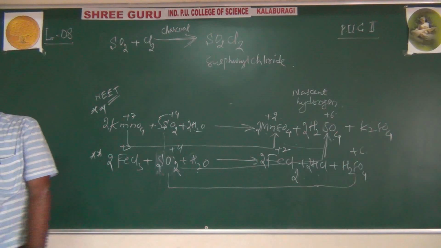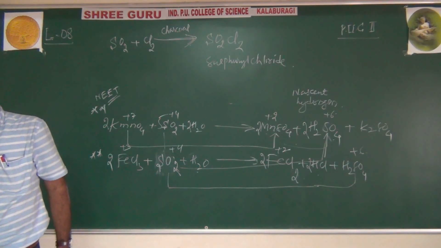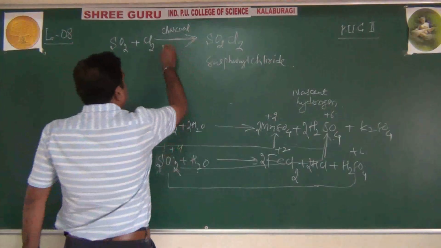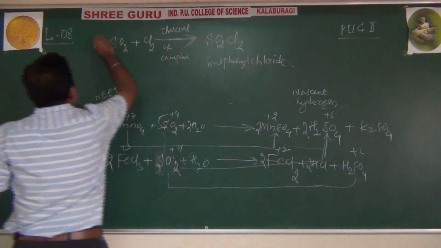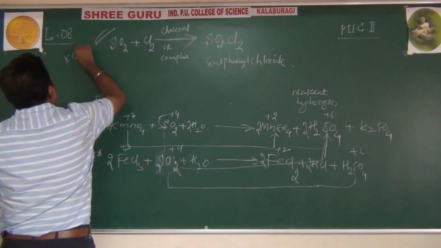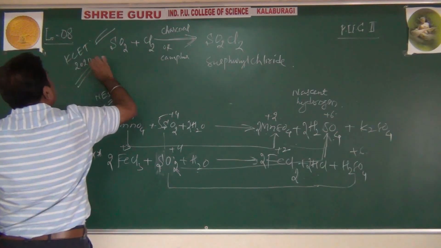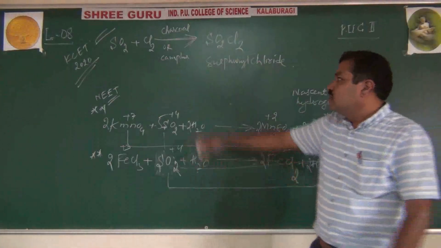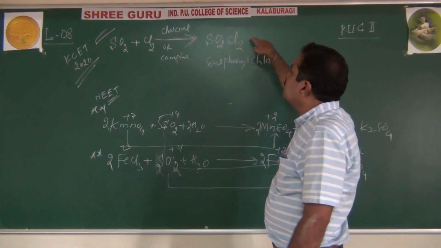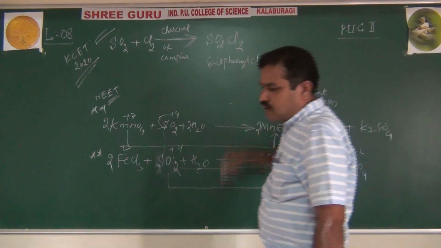Now you will get this particular sulfuryl chloride. And this question was asked this time, Karnataka CET 2020. This question was asked already this year. In the presence of charcoal or camphor, you get sulfuryl chloride, not thionyl chloride, sulfuryl chloride.